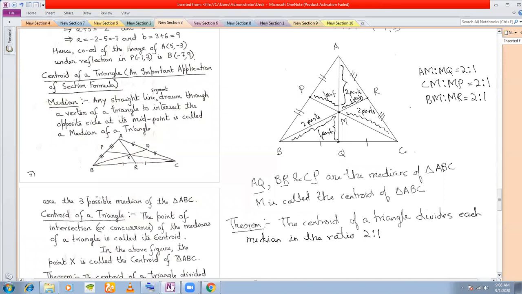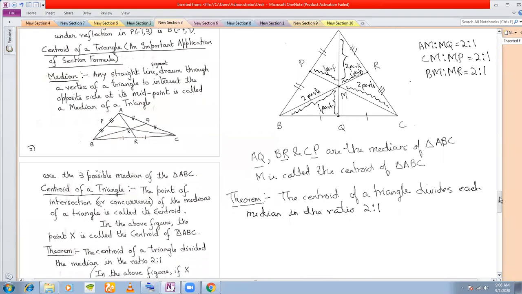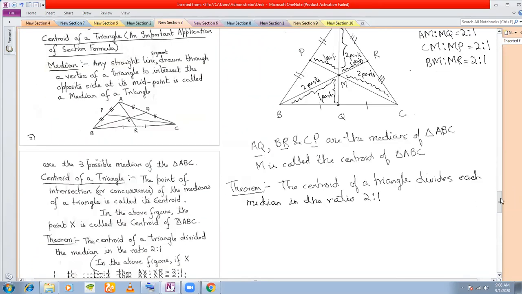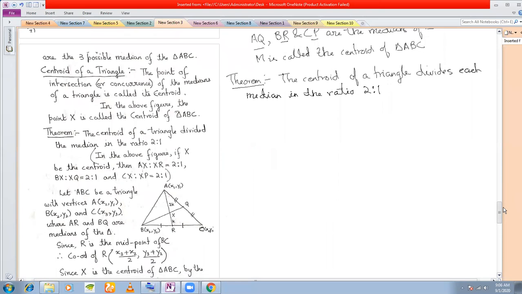We shall be using this theorem. This is a basic geometry theorem, which we shall be using to find out the coordinates of the centroid. So let us now find out the coordinates of the centroid.